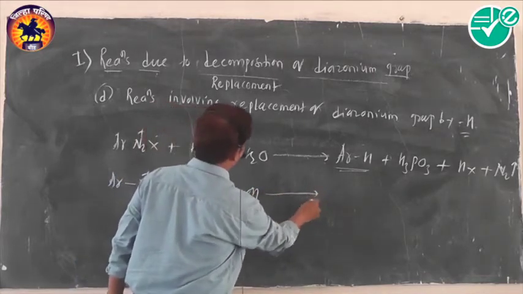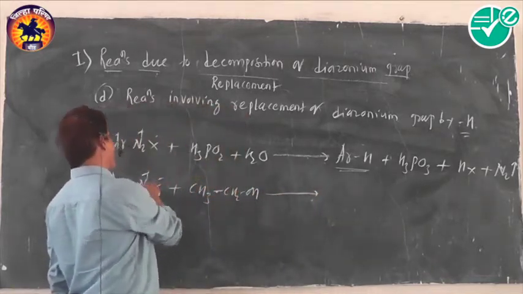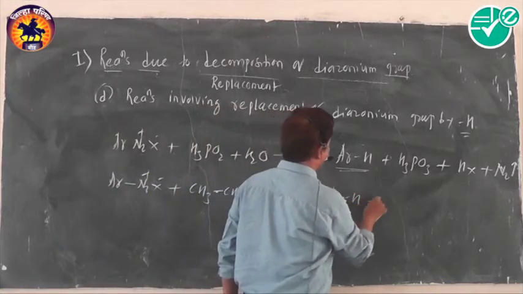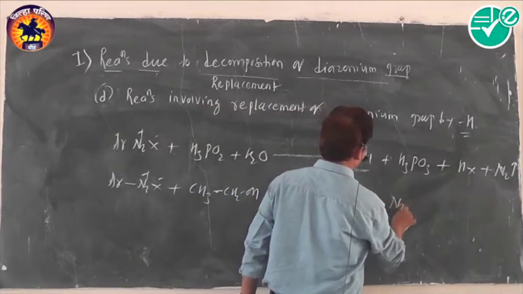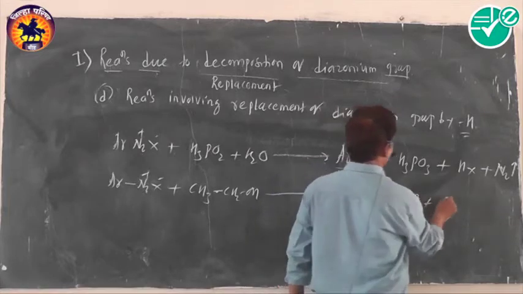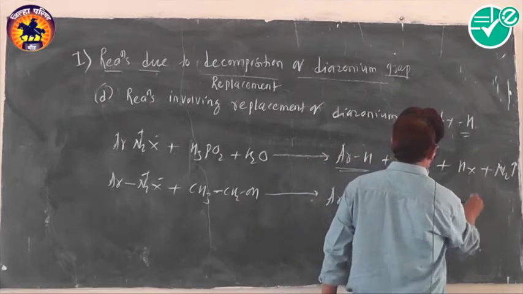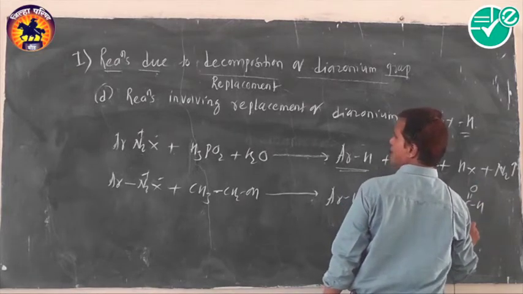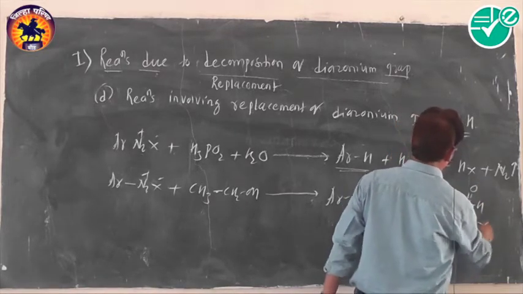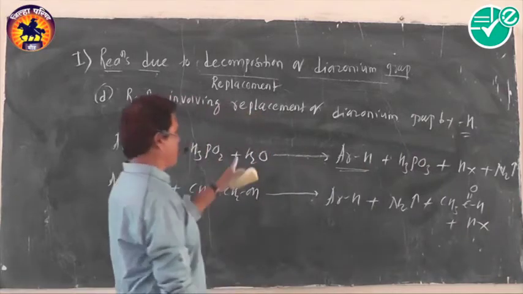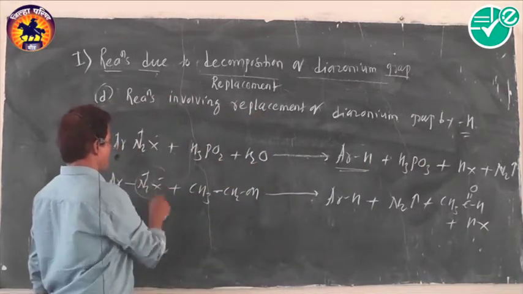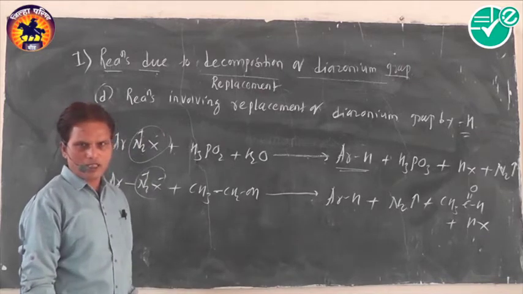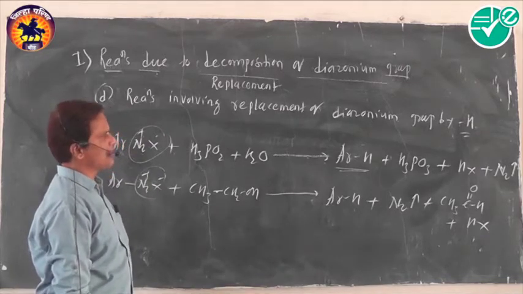Ethyl alcohol undergoes oxidation by the diazonium salts, and we get ArH along with N2 gas, along with acetaldehyde, along with HX formed during the reaction. In both reactions, the diazonium group is replaced by a hydrogen atom. Very simple one.